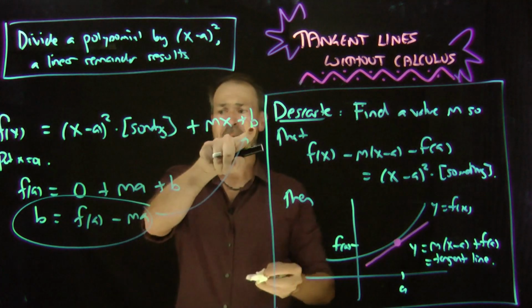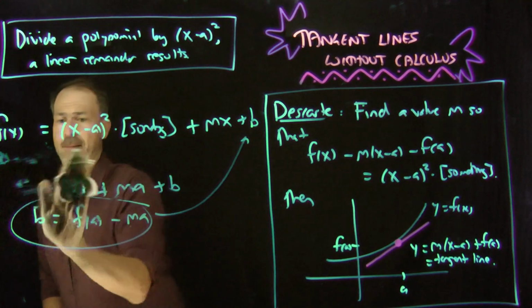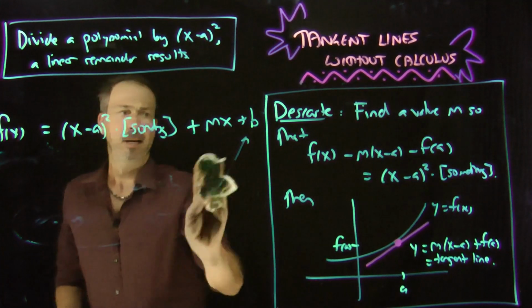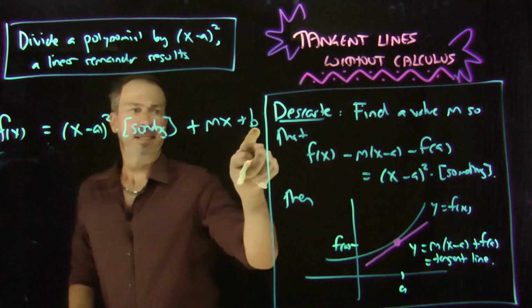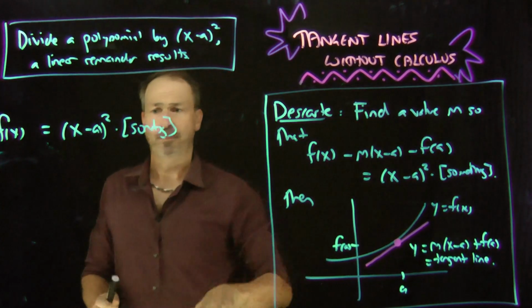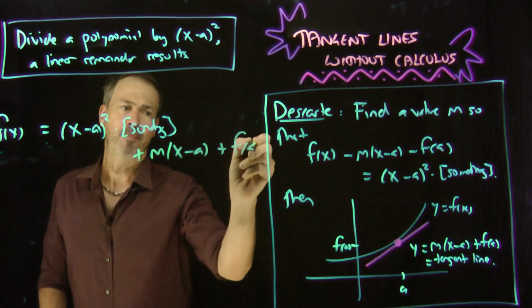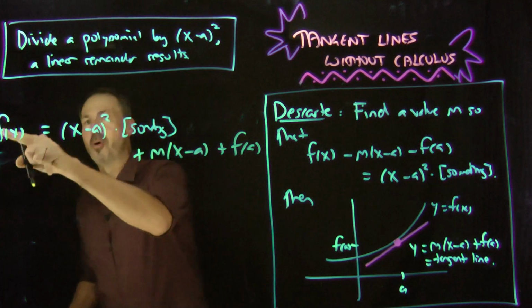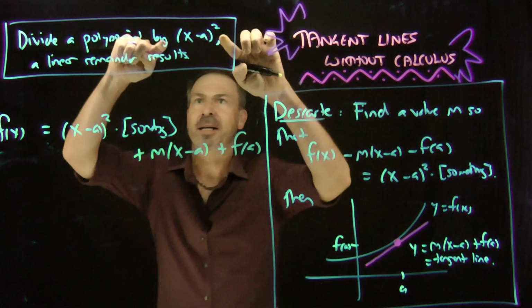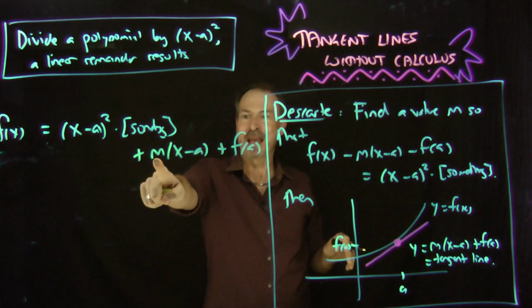It'll be something times x plus f of a minus m of a. I'm really seeing this as plus m of x minus a plus f of a. So basic polynomial algebra, if you divide by a quadratic term, you'll get a remainder that looks like that for some specific value m.